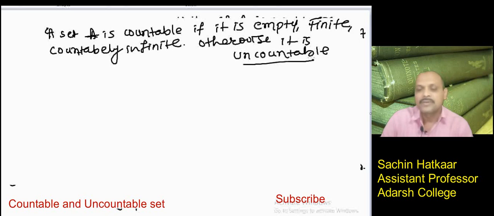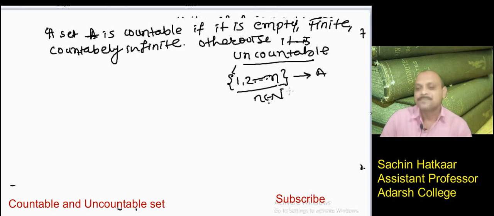When a set is finite, we should have a one-to-one correspondence between this set and the set {1 to n}, where n is any natural number, n belongs to capital N, or we can write it as a member of Z plus. Then it is a finite set, otherwise it is infinite.